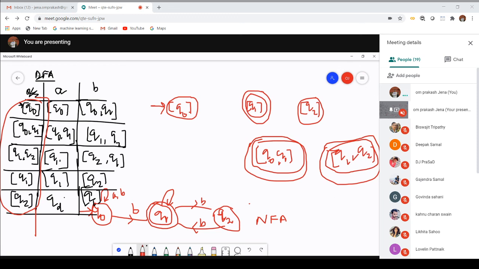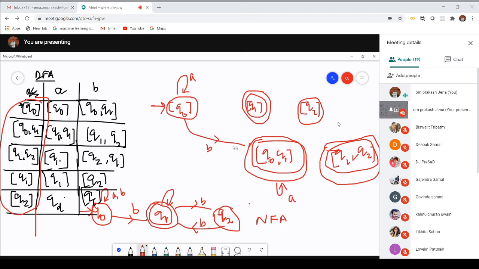Okay. Now three final states are there. I have to pass A. On Q0, if I pass A, it will remain in the same state. On Q0, B will move to Q0Q1. Then I can give a loop on Q0Q1 for B. On Q0Q1, if it is A, it will be the same.